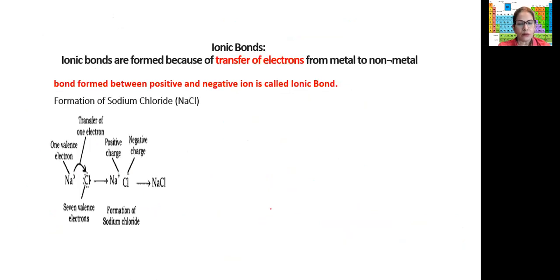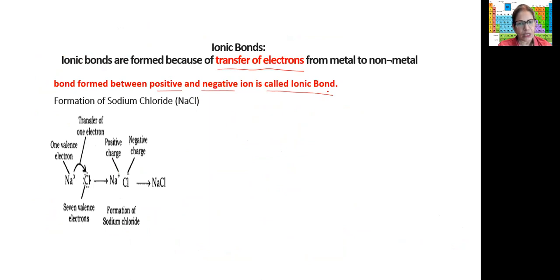Now, let's see what is an ionic bond. Ionic bonds are formed because of transfer of electrons from a metal to a non-metal. It is generally from metals to non-metals because metals can lose electrons, non-metals can gain electrons. It can't be the other way around. Metals we have studied, they can lose electrons and non-metals gain electrons. So the bond formed between positive and negative ions is called an ionic bond.